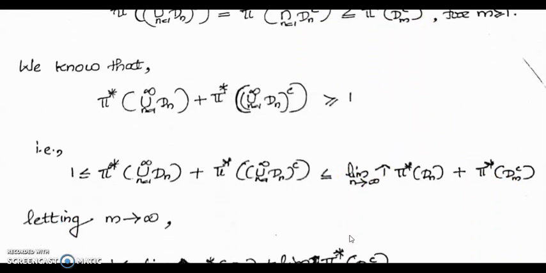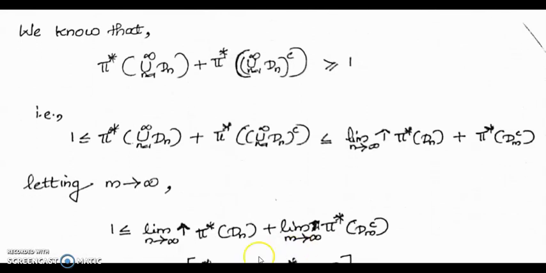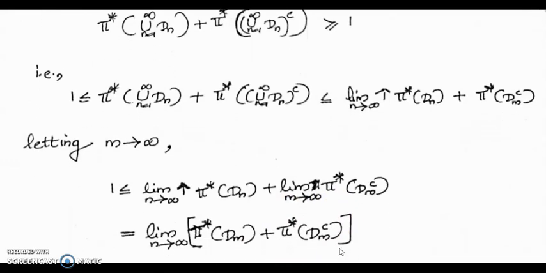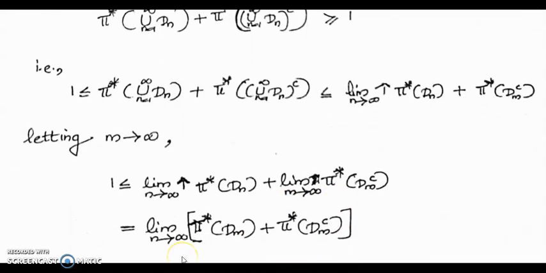Now letting n tend to infinity, we get 1 less than or equal to the limit as n tends to infinity of pi star of Dn plus the limit of pi star of Dm complement, and that is equal to the limit as n tends to infinity of pi star of Dn plus pi star of Dn complement. And this is 1, equal to 1, since Dn belongs to script D.